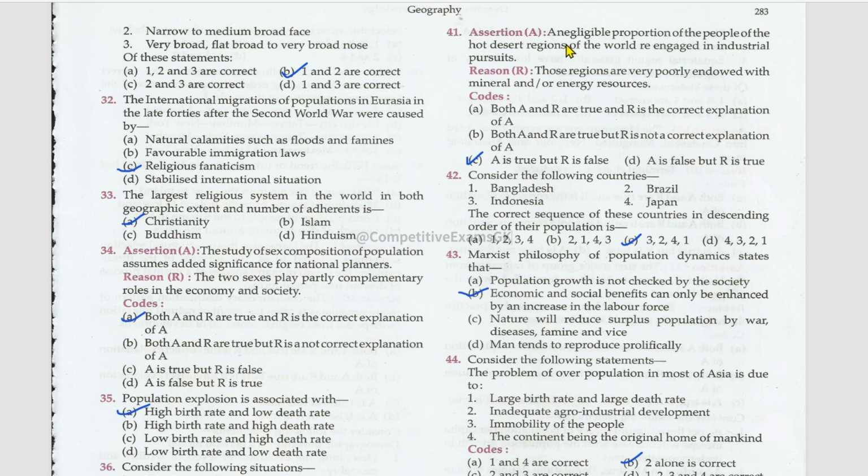Next, assertion and reason. A negligible proportion of the people of the hot desert regions of the world are engaged in industrial pursuits. True. Those regions are very poorly endowed with mineral or energy resources. False. Consider the following countries. The correct sequence of these countries in descending order of their population is Indonesia, then Brazil, then Japan, then Bangladesh. Marxist philosophy of population dynamics states that economic and social benefits can only be enhanced by an increase in the labor force.